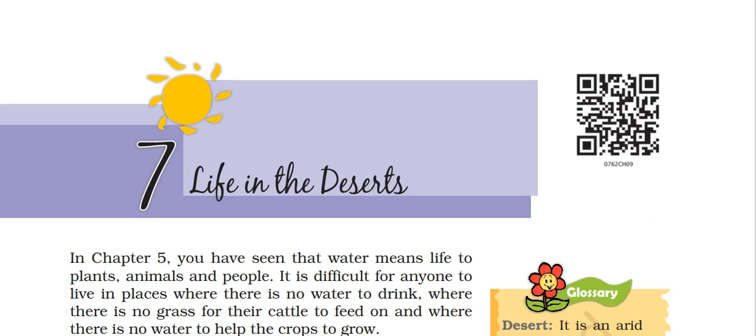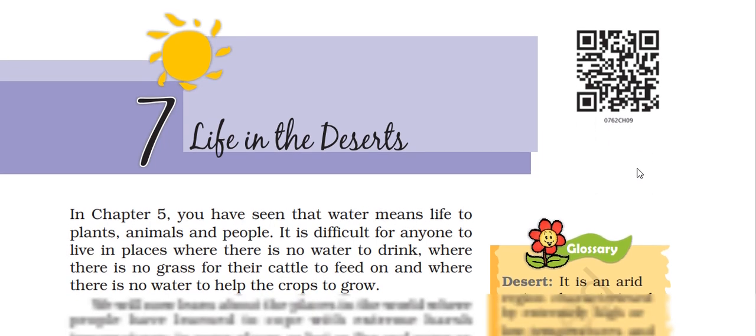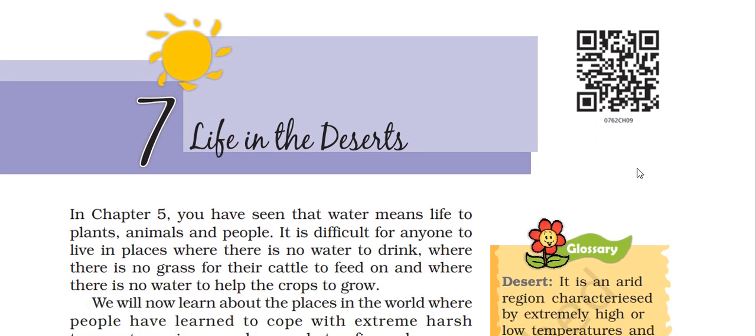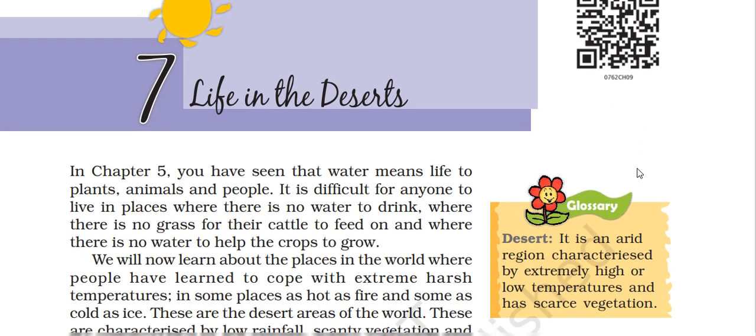Repeat chapter 7, Life in the Desert. In chapter 5, you have seen that water means life to plants, animals, and people. It is difficult for anyone to live in places where there is no water to drink, where there is no grass for the cattle to feed on, and where there is no water to help the crops to grow.